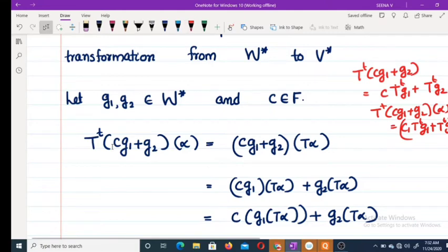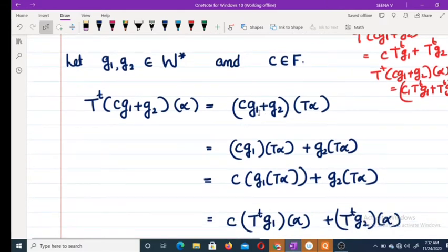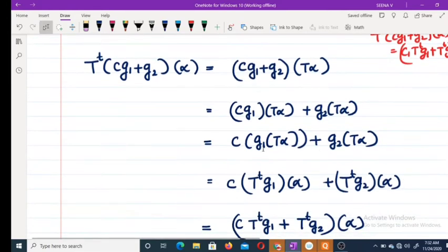So T transpose of C G1 plus G2 of alpha equals, by definition, C G1 plus G2 of T alpha, and that's equal to C G1 of T alpha plus G2 of T alpha. That's equal to C into G1 of T alpha plus G2 of T alpha.